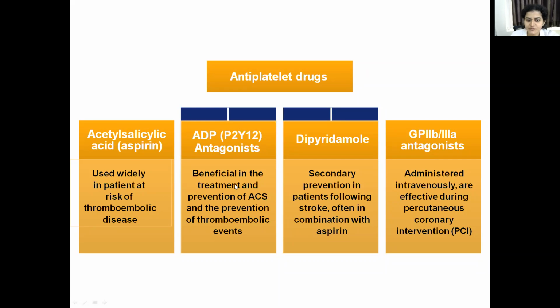ADP antagonists are mostly beneficial for treatment of acute coronary syndrome and prevention of thromboembolic events. Dipyridamole helps in secondary prevention in patients following stroke, in combination with aspirin. Glycoprotein 2B and 3A antagonists are also administered IV and are mostly effective during the PCI technique, that is percutaneous coronary intervention. So that completes your chapter on antiplatelets.